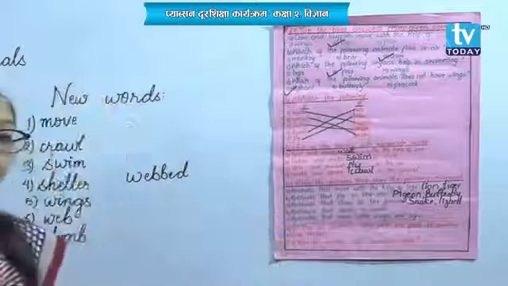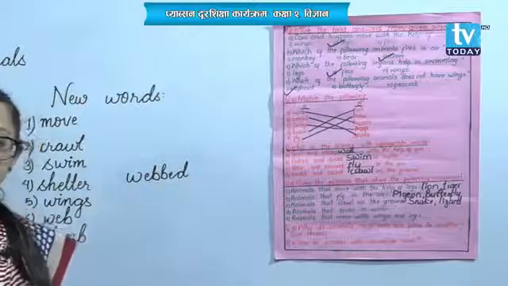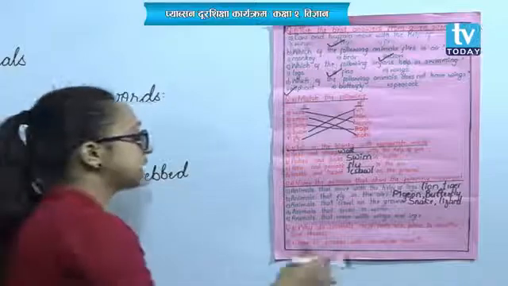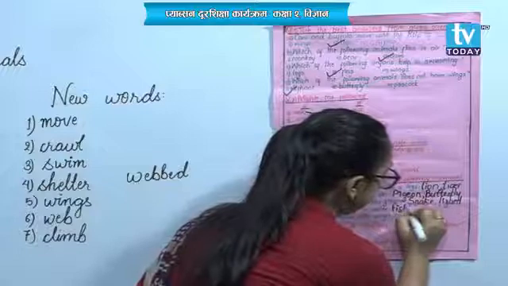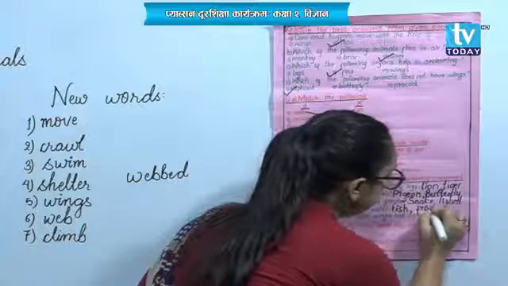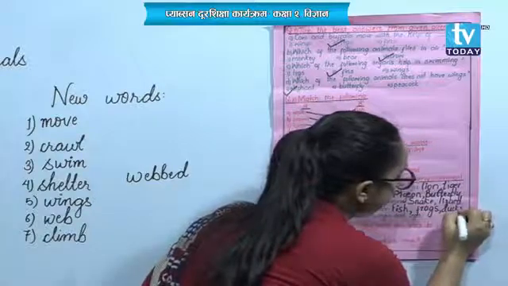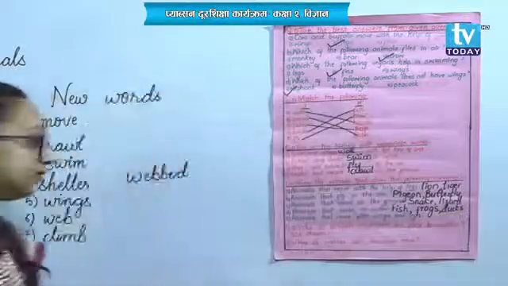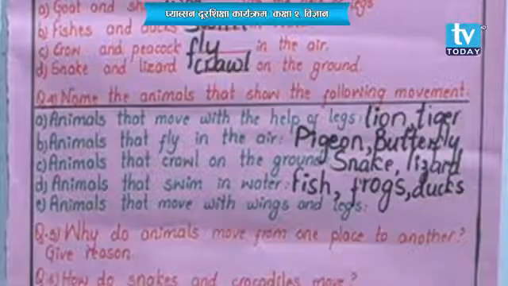Animals that swim in water. Can you write it or not? Okay, animals that swim in water. First comes fish itself, and then frogs. Also you can write dogs and many more. And number E, animals that move with wings and legs.